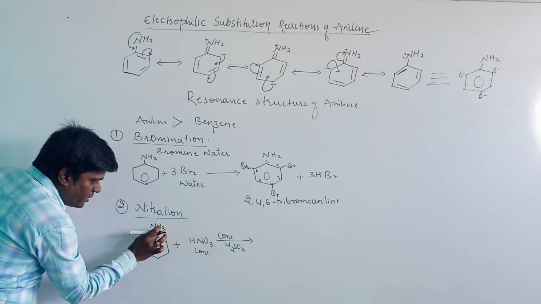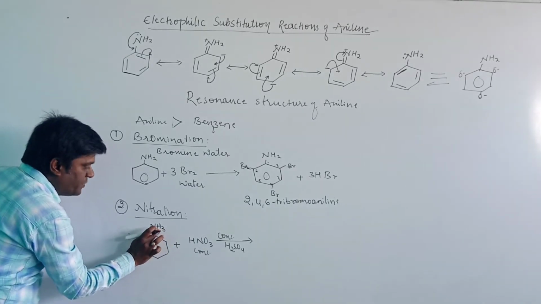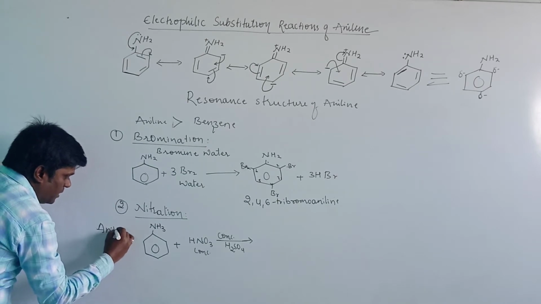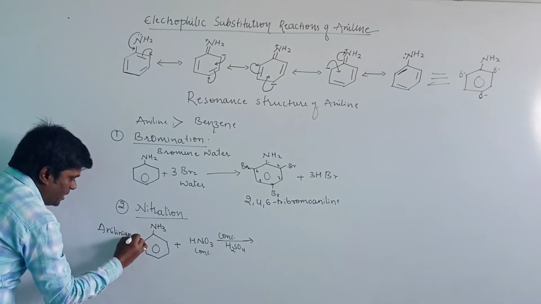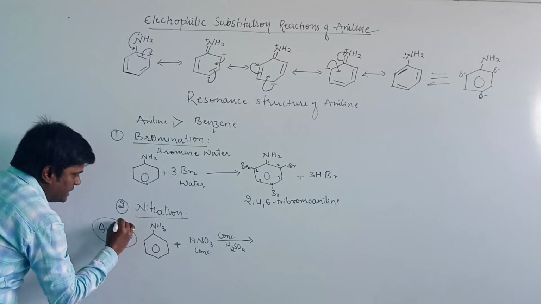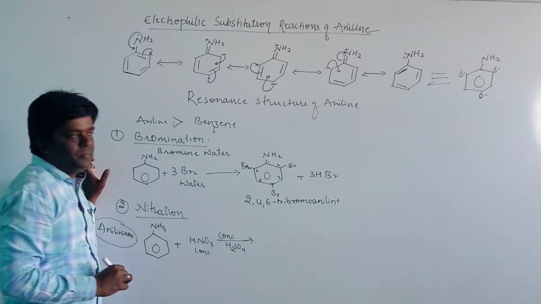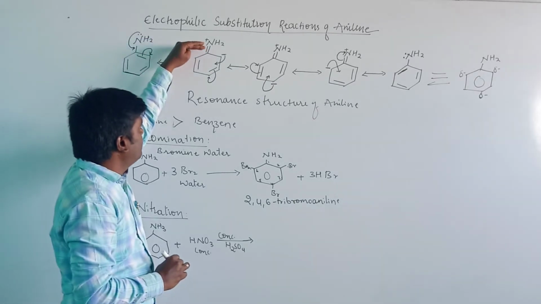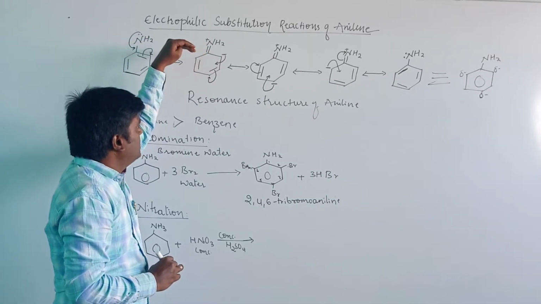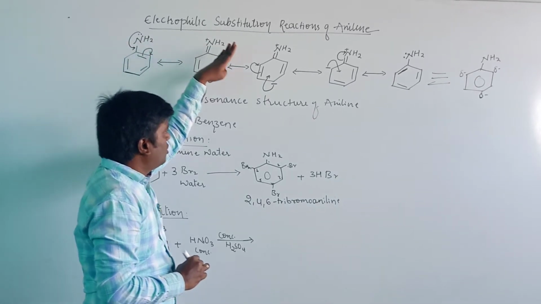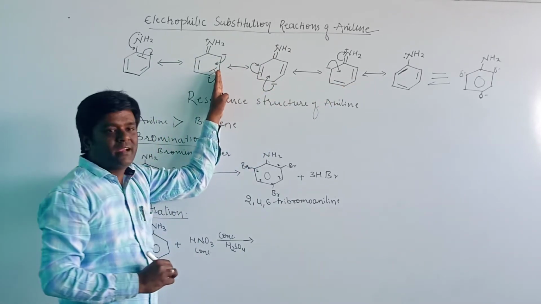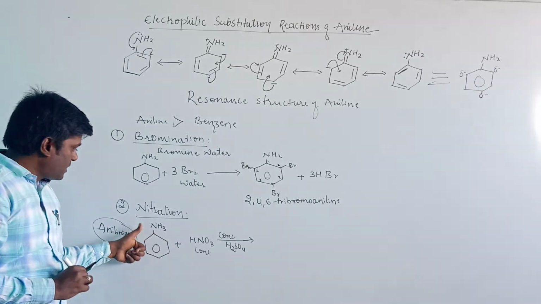If it gets one proton, it forms the anilinium ion. This anilinium ion is a meta-directing group, whereas in electrophilic reactions we have seen that the amino group is an ortho and para directing group.